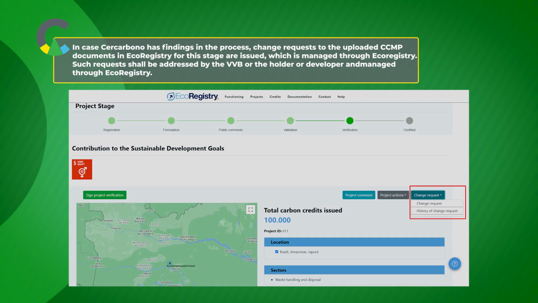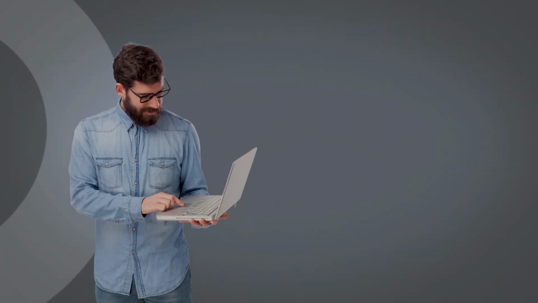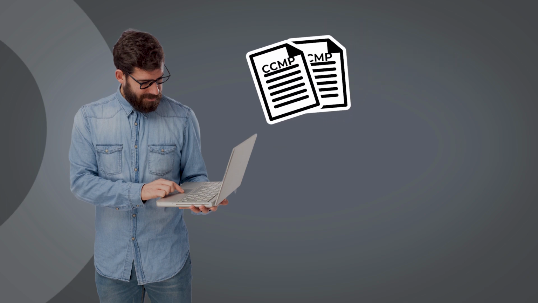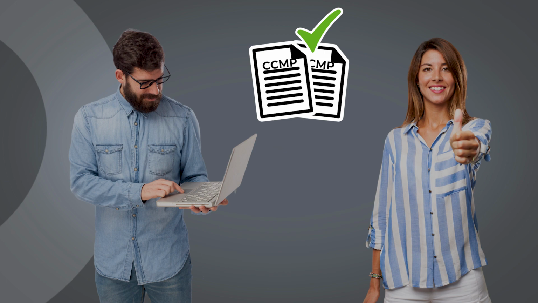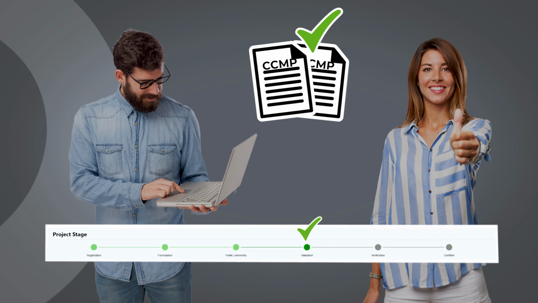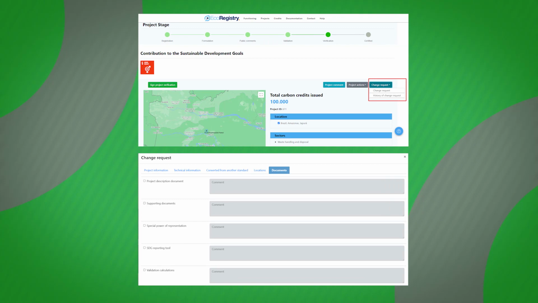Such requests shall be addressed by the VVB or the holder or developer and managed through Eco-Registry. Once the CCMP holder or developer or VVB have addressed the subject change requests and Cercarbono considers they are okay, the validation stage is considered as concluded. Finally, change requests in Eco-Registry are presented as follows.